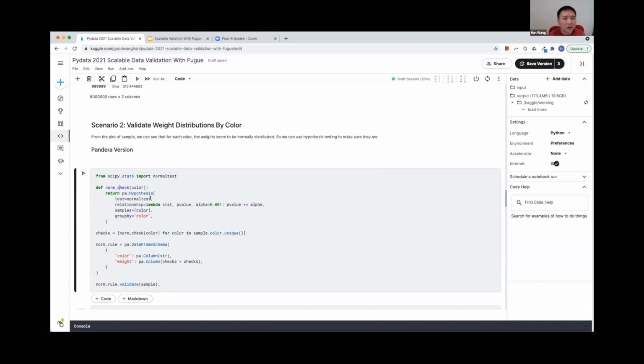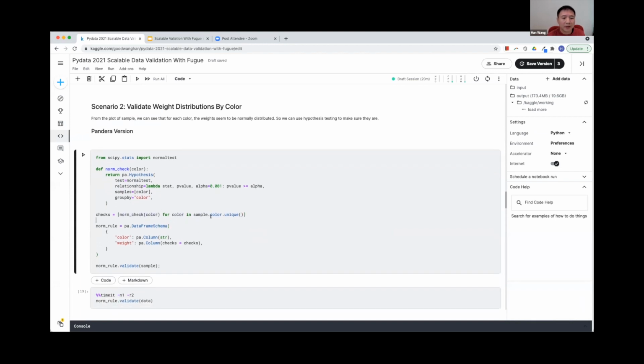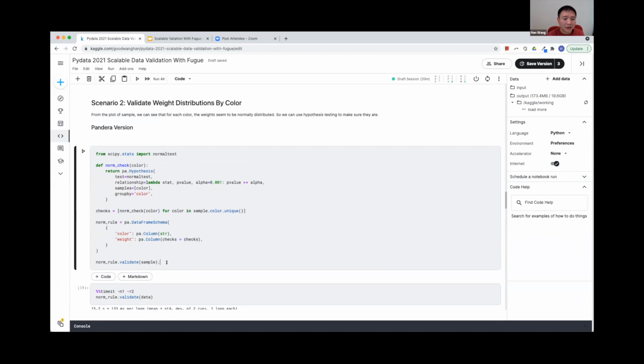With this function, what we have to do is go through the unique colors from sample. And for each color, we need to create a check. And in this sample, actually, we have 8 colors. So this contains 8 elements. And we put these checks in this weight validation. And then this is the logic for the original Pandera expression.